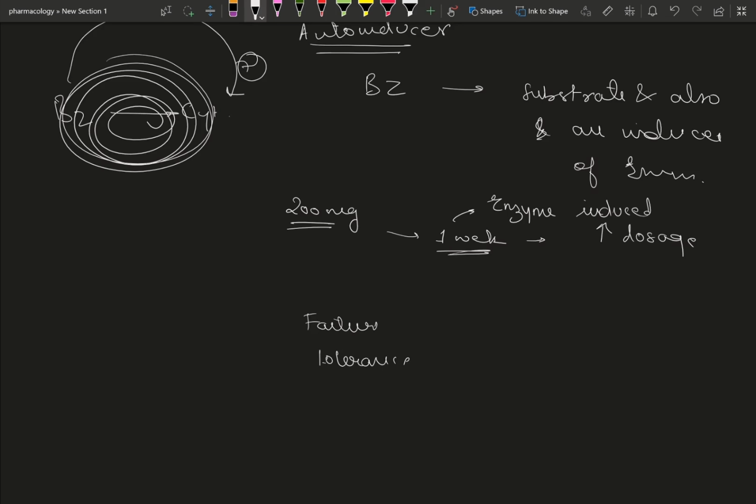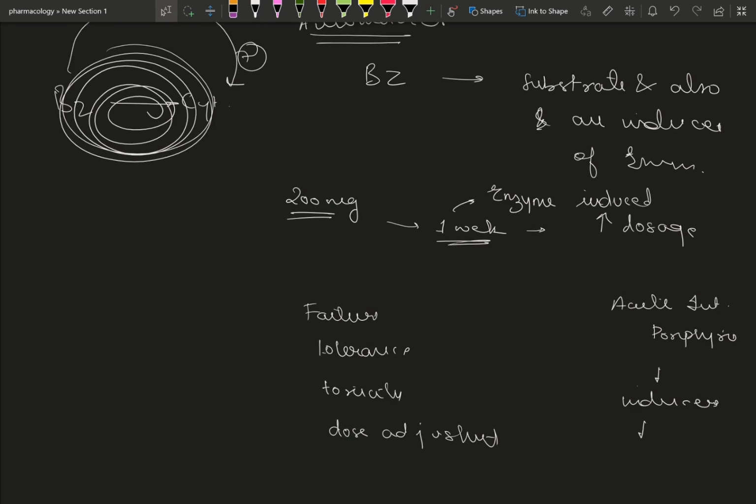Now, what are the consequences of induction? Consequences of induction can be therapeutic failure, tolerance, toxicity, or dose adjustment being required, as we saw in auto-induction. Toxicity, as we saw with the example of paracetamol. There is another important consequence known as acute intermittent porphyria. It's because of inducers that a lot of porphyrin is produced, which is ultimately toxic for the body. So we need to adjust the dose to counteract it.